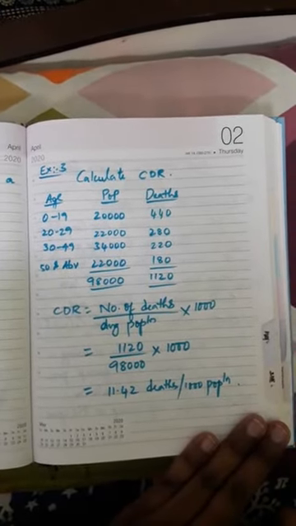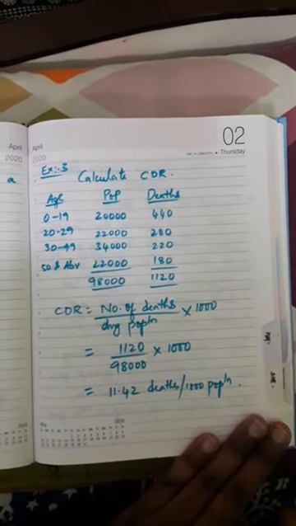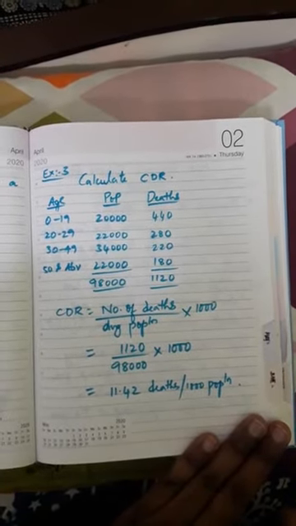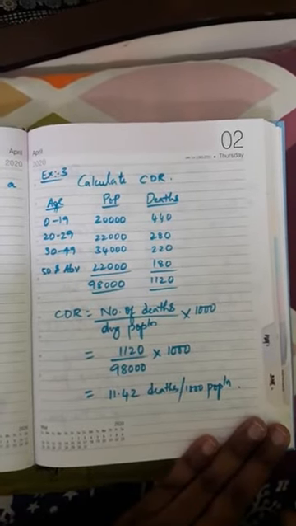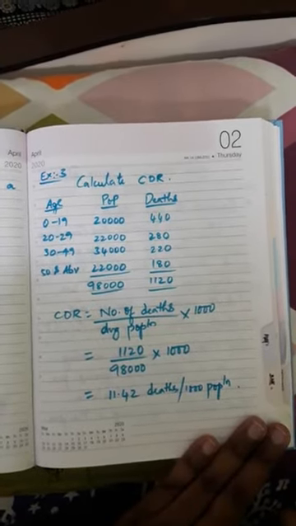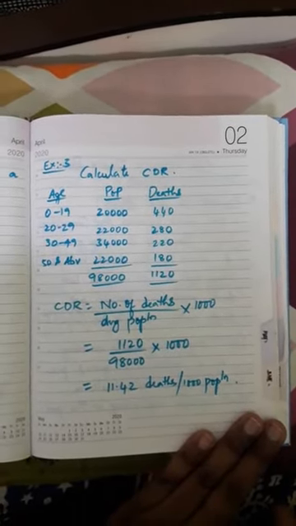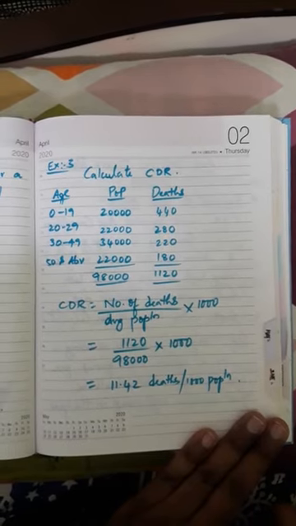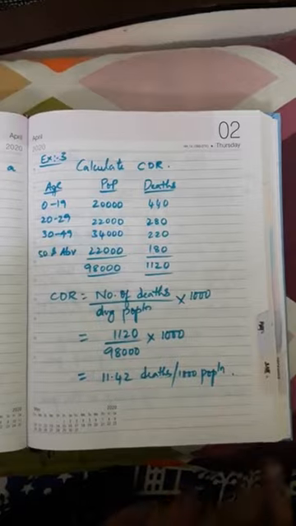So you get the value 11.42 deaths per 1,000 population. What are the units for that 11.42 you have calculated? You have calculated the death rate. So 11.42, approximately 11 deaths per 1,000 population. So this is how you have to calculate CDR. So that's the end of the CDR concept. Kindly follow this. Thank you.